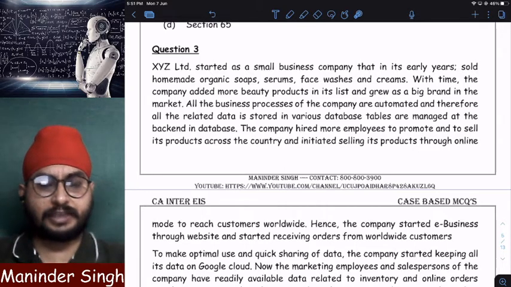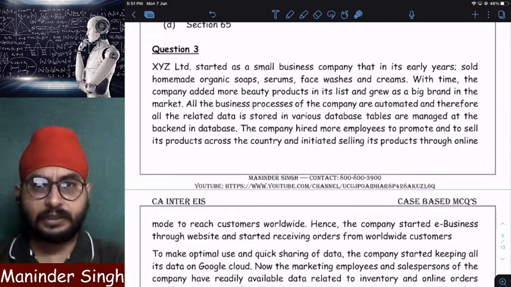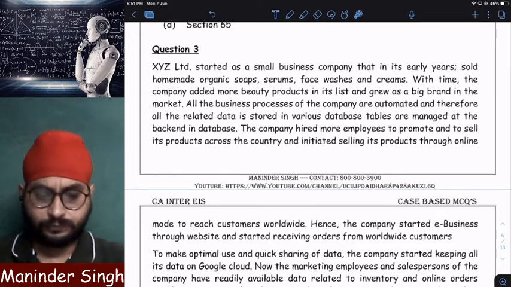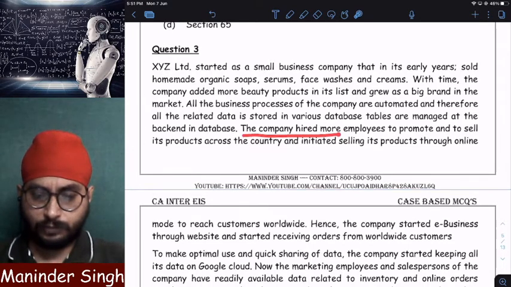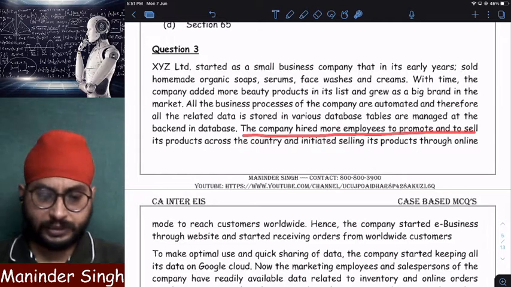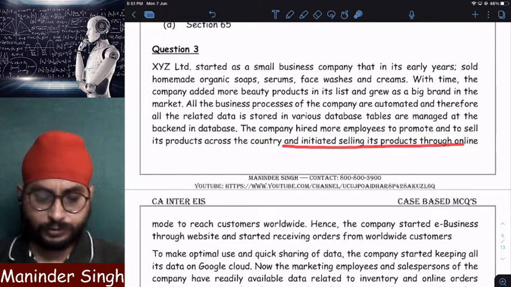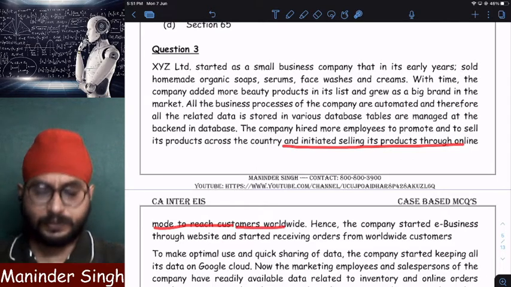So the company initially sold only a limited number of products. Later on the company's size became big, the business became very huge, then it started using automation. Because of automation, all its data is stored in a database and this database is managed in the backend on a server. The company hired more employees to promote and sell its products across the country and started selling its products through online mode to reach customers worldwide.